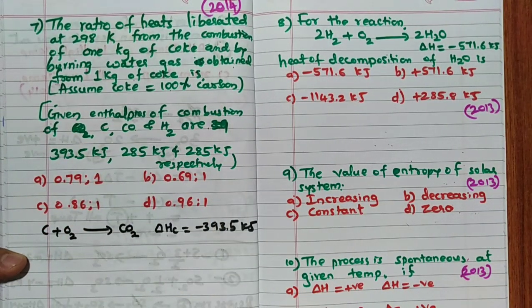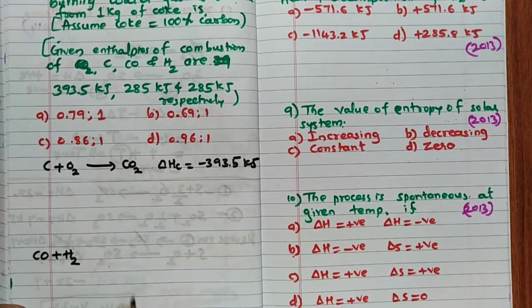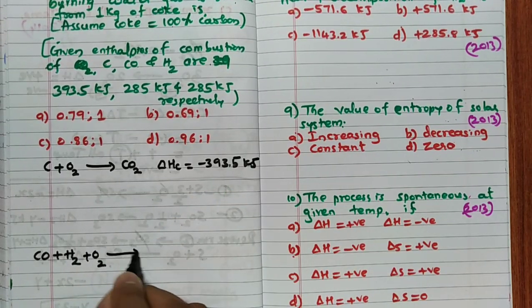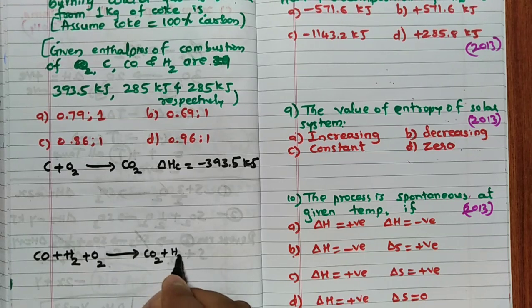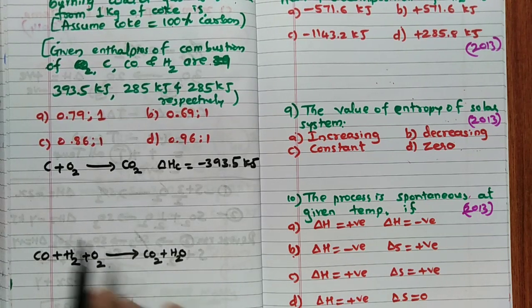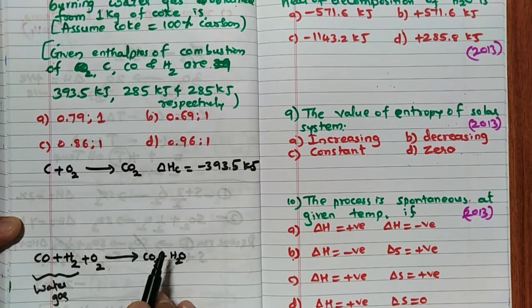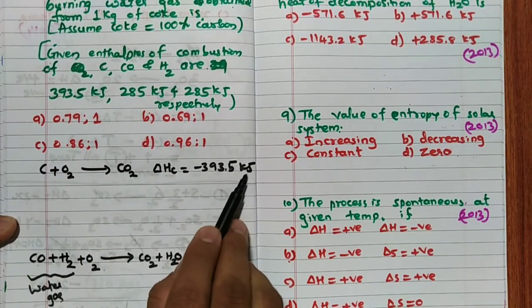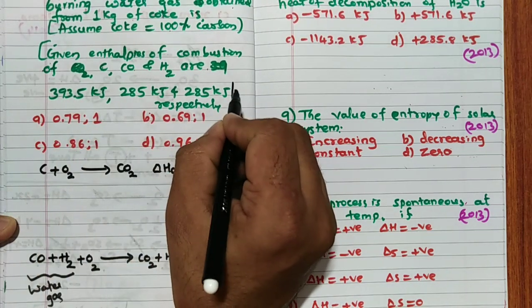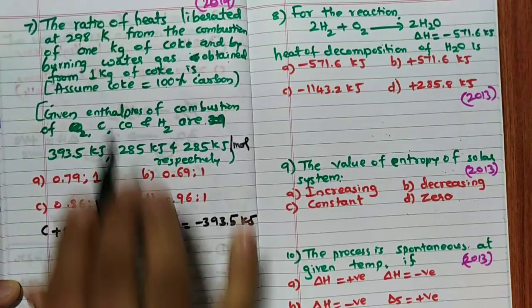Now, they are asking about the burning of water gas. I will write it here. CO plus H2 is known as water gas. Correct? When it is burnt in the presence of oxygen, you are going to get CO2 plus H2O. Very, very important. Remember, CO plus H2 plus O2. So CO plus H2 is water gas. Water gas plus oxygen burning gives rise to CO2 plus H2O. Now come back to this. This is for 1 mole, remember. All these are 1 mole, kilojoules per mole. But what is the amount they have given? 1 kg.